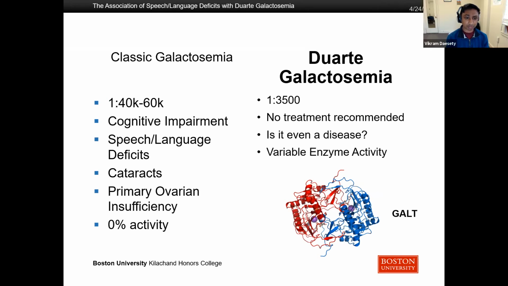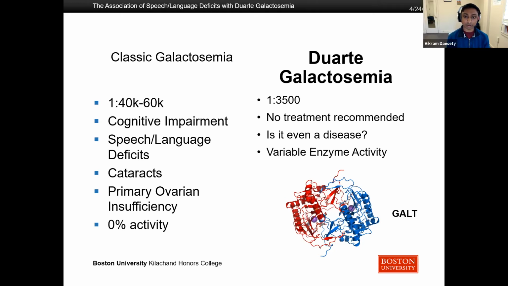So like I said, breast milk is poison to infants in the newborn period. And if galactosemia isn't diagnosed in the short term, it usually results in death within 1 week of life. Luckily, the only known treatment is a galactose-restricted diet, so simply avoid all forms of galactose in the diet, in which case the acute symptoms are delayed until later in development, at which point we see cognitive impairment, motor impairment, speech and language deficits, cataracts. 80% of women with classic galactosemia have primary ovarian insufficiency. And the enzyme in classic galactosemia has 0% activity, so completely non-functional.